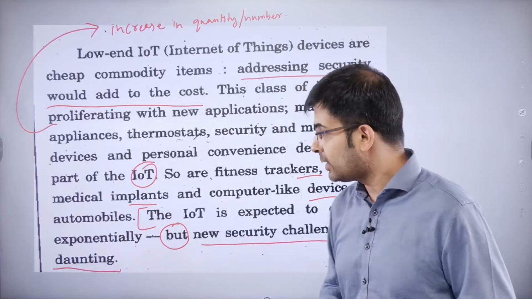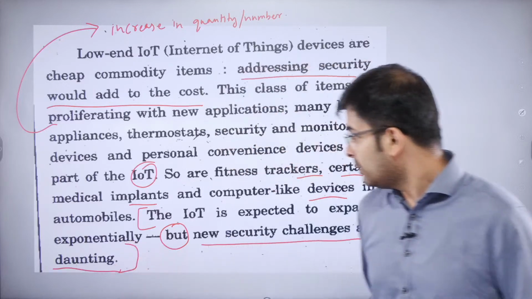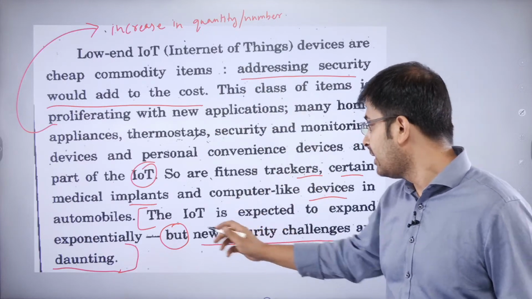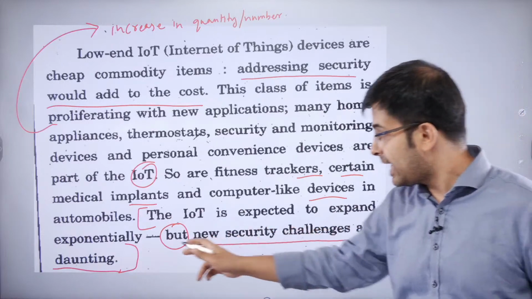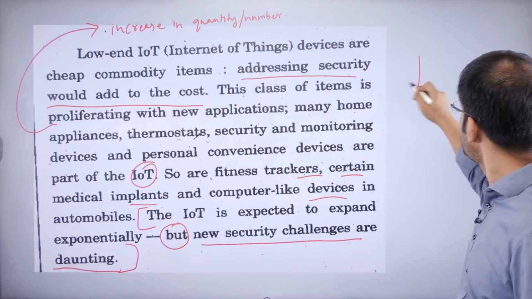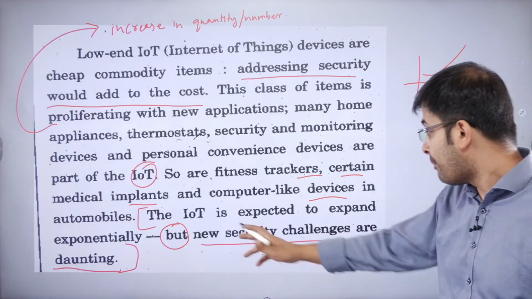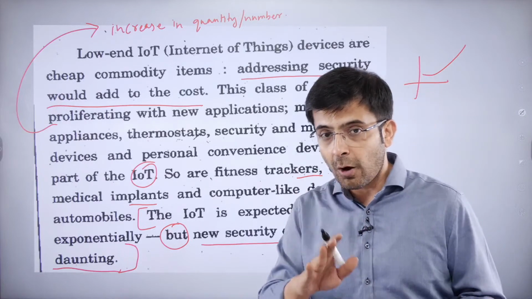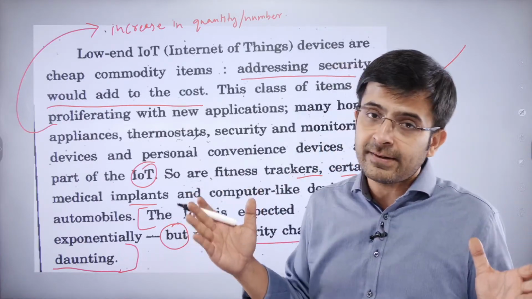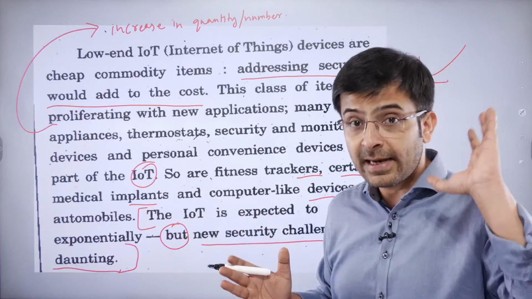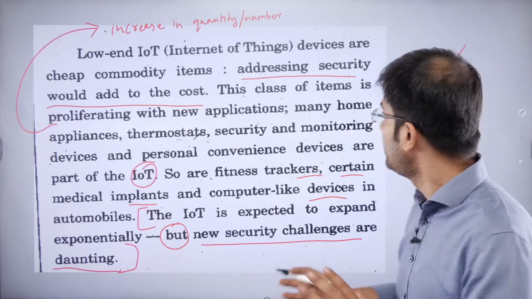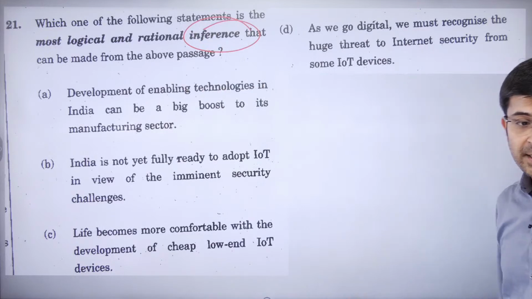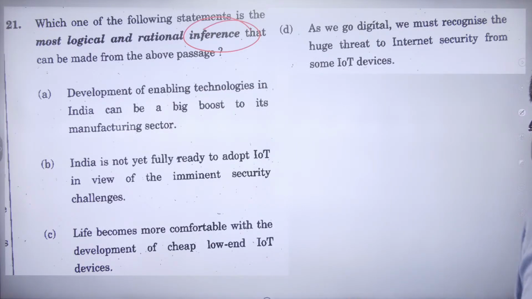Okay? I'll tell you, Mallikarjun. First look at this passage. He's mentioned examples of IoT. In the end, the last line, he said the IoT is expected to expand exponentially, an exponential graph, something like this. But new security challenges are daunting, which means he's also saying, you know what, temper down all the mushrooming of every device related to IoT, but still there are security challenges that you need to be aware of. So the question now, inference. What is the inference? Give me the answer, guys, quickly. Let's quickly do this.